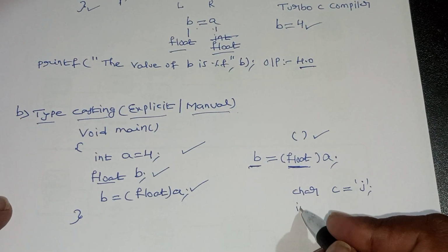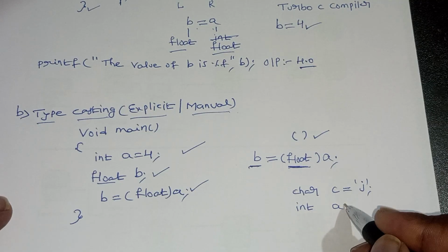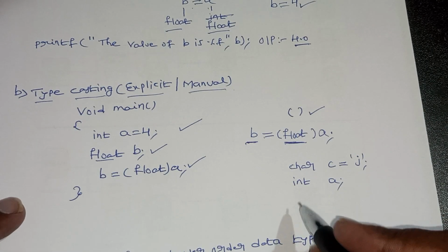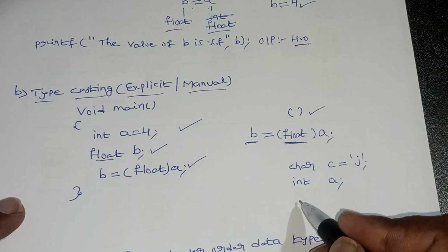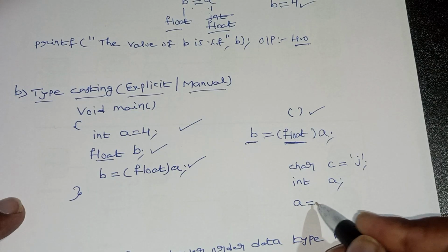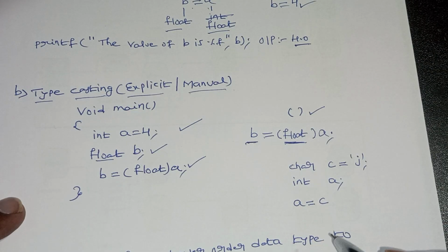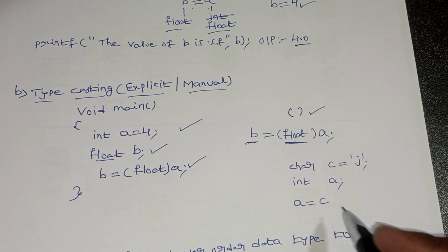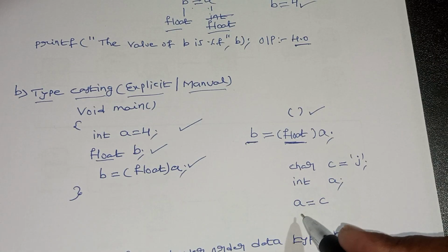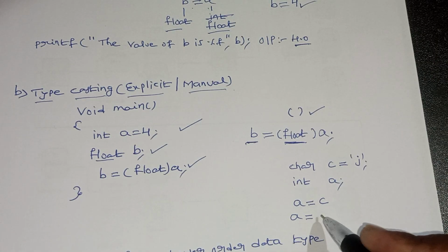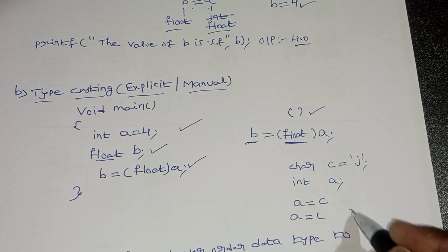Int a. Now if I am doing a equal to c, if you go for typecasting, what do we have to do? You write like this: a equal to, you give brackets, c.